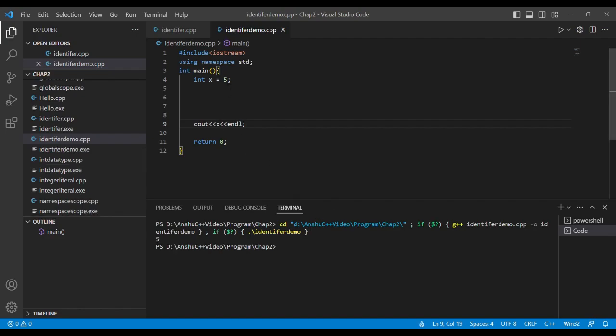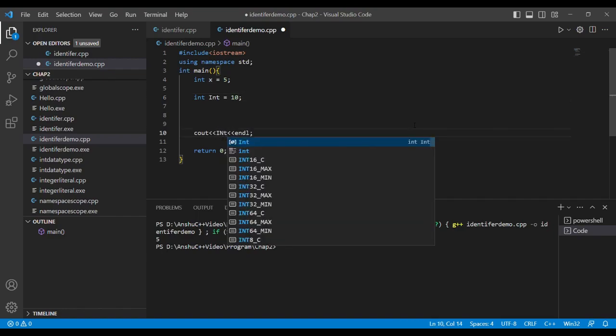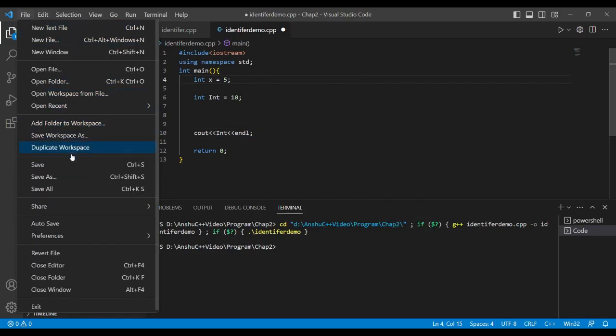Okay, I make some changes over here. I make another variable, and let it have some value for a different variable. Now let me declare it to be a capital Int. Now both are ints. Let me see whether this will work. And I put over here this int. Spelling should be the same, otherwise it can be an error.